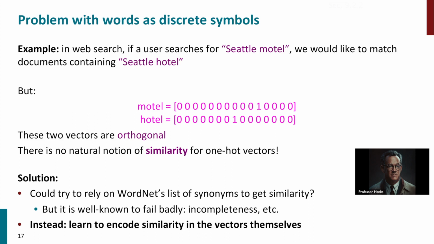One solution would be to try to rely on WordNet's list of synonyms to get similarity, but this is known to fail badly due to incompleteness. Instead, we should try to learn to encode similarity in the vectors themselves.